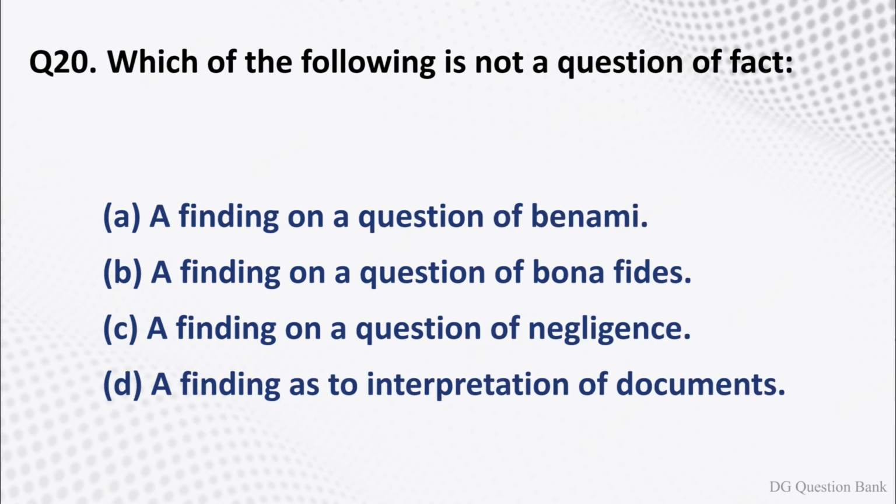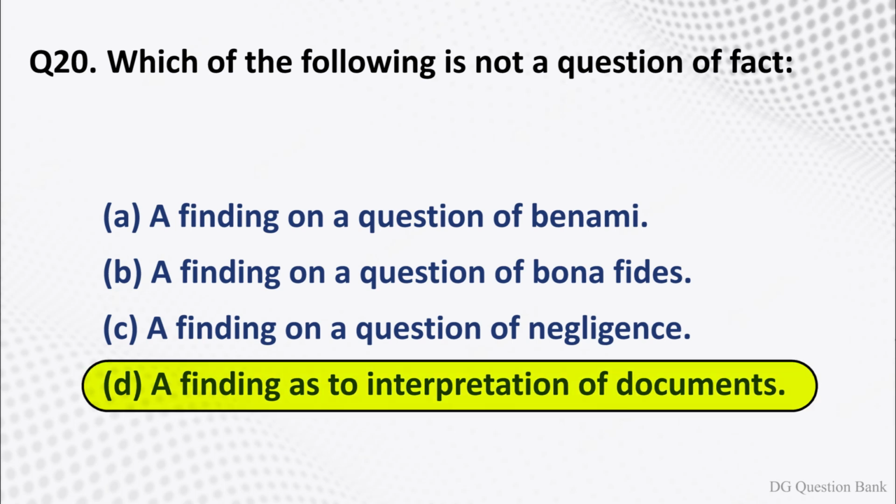Question number 20. Which of the following is not a question of fact? The options are option A, a finding on a question of benami. Option B, a finding on a question of bona fides. Option C, a finding on a question of negligence. Option D, a finding as to interpretation of documents. The right answer is option D, a finding as to interpretation of documents.